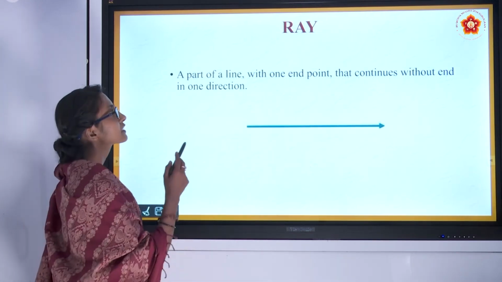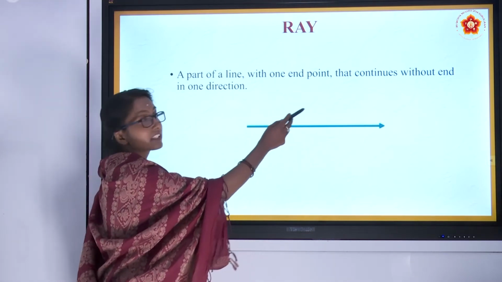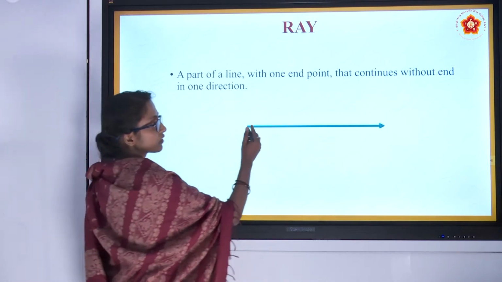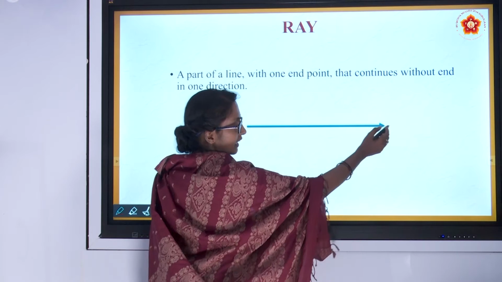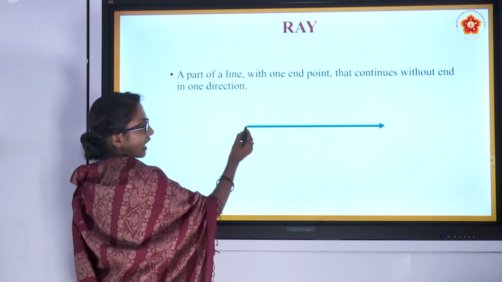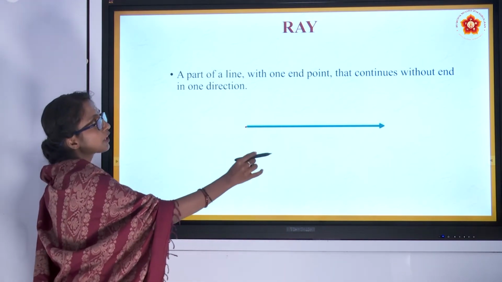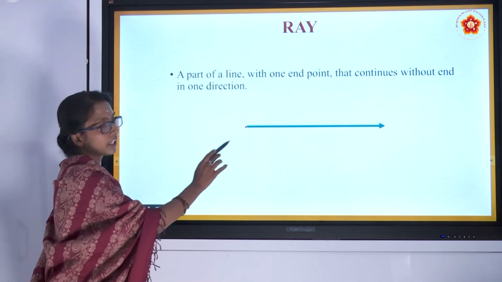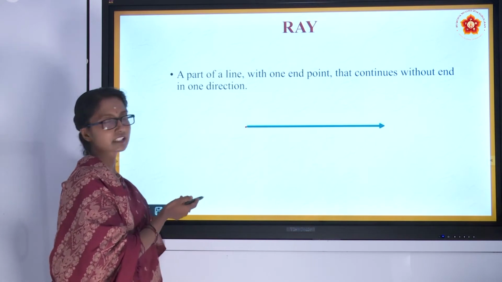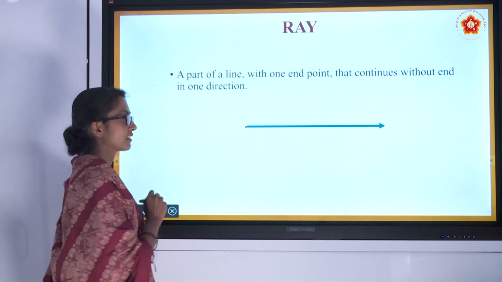So now let's know about ray. A part of a line with one end point that continues without end in one direction, means it is going to continue here in this direction. Continuation you can understand by the arrow. It has some starting point but no end point. If a line has a starting point and no end point, it is said to be a ray. The very easiest example for this is sun rays. You can observe daily.